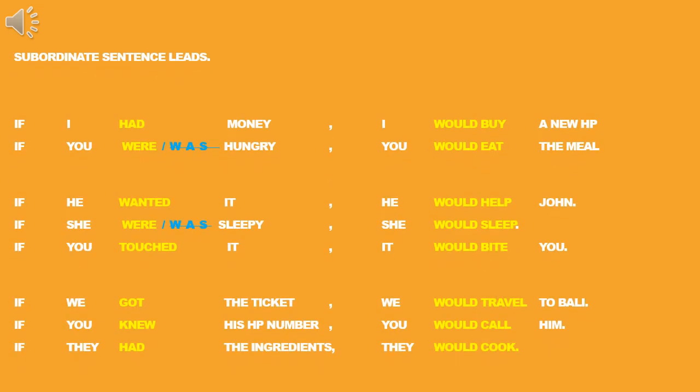Conditional sentence type 2, or formula 2. This time the subordinate sentence, or baby sentence, leads. If I had money, I would buy a new handphone. If you were hungry, you would eat the meal. If he wanted it, he would help John. If she were, not she was. Remember, for conditional to be, we never use was, we always use were, even if the subject is third person singular: he, she, it.